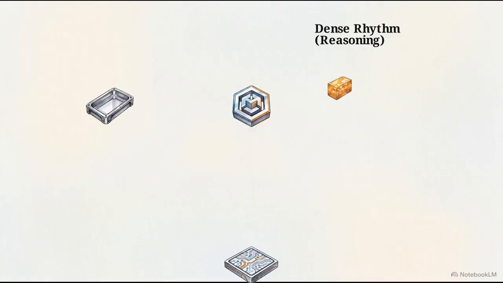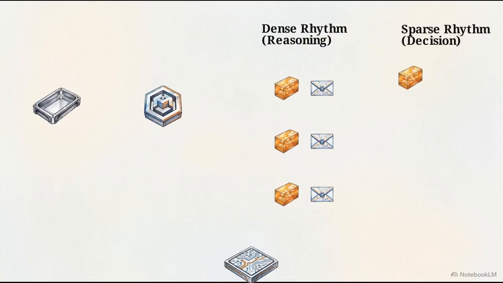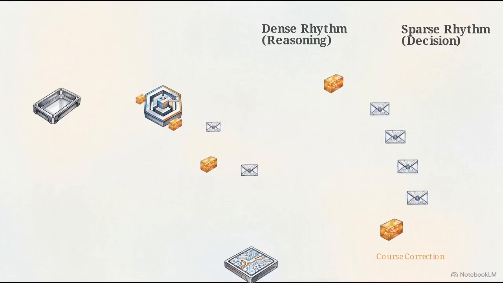For knowledge-intensive tasks, the model adopts a dense alternating rhythm. It generates a thought, executes an action, receives an observation, and immediately generates a new thought to evaluate that data. For long-horizon decision-making tasks, like navigating a simulated household, thoughts appear sparsely. The agent executes multiple actions in a row and only pauses to think asynchronously when it needs to course-correct.